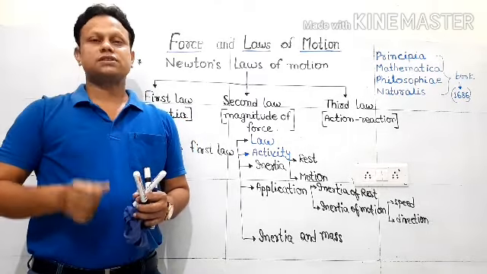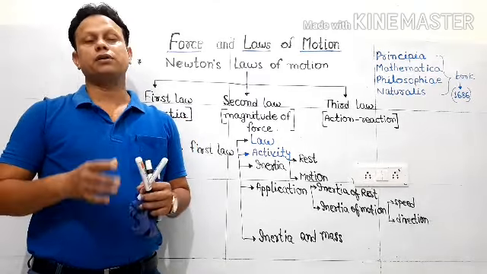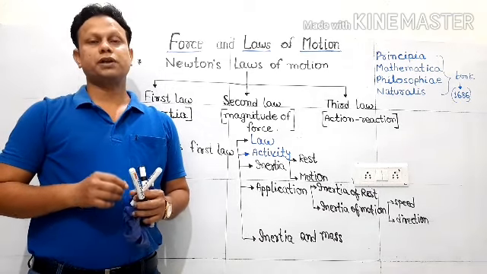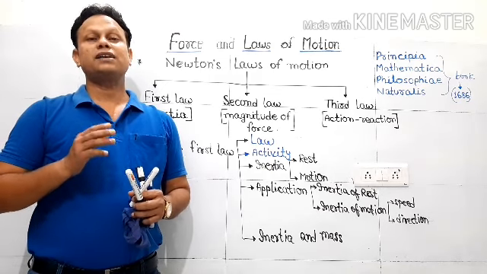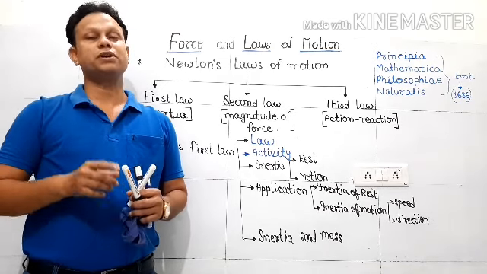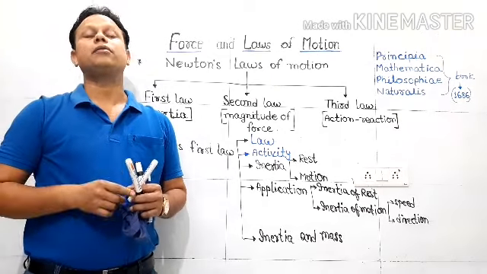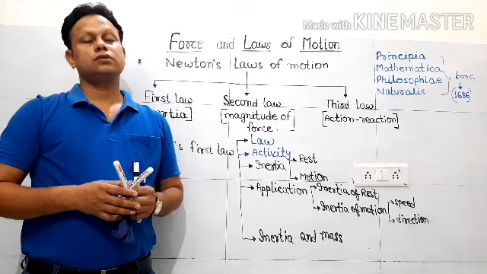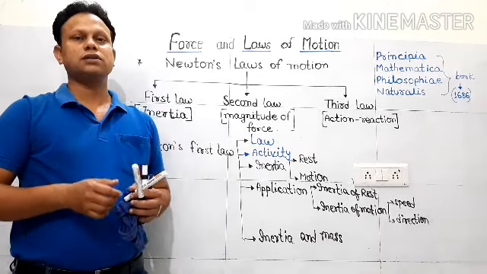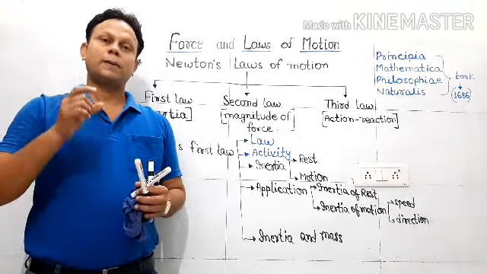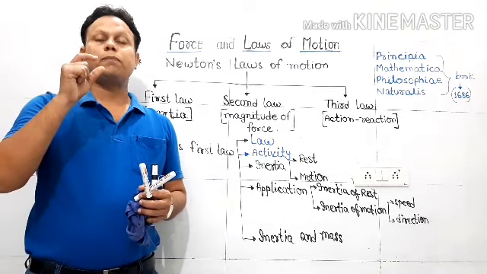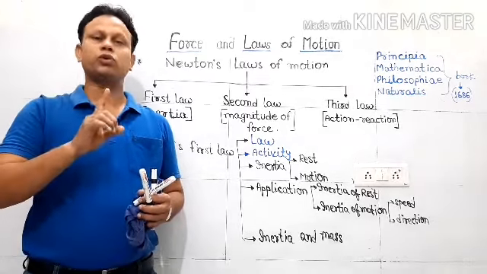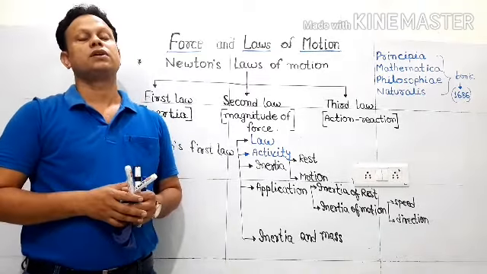Today we are going to discuss a very important law which was propounded by Sir Isaac Newton, who was a British physicist and a mathematician. And this law which we are going to understand is actually a set of three laws. Out of these three laws, today we are going to understand the very first law.